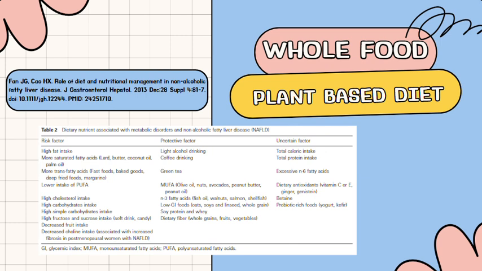So one of the huge parts of lifestyle medicine pillar number 1, whole food plant-based diet, are these plant-based proteins, which a lot of times come in the form of soy. So soy is a protective factor for non-alcoholic fatty liver disease. So I just wanted to give you an idea here and maybe convince you a little bit more that this whole food plant-based diet could be beneficial in your life just by this one disease process and paper. So let's go ahead and transition now to our SMART goals.